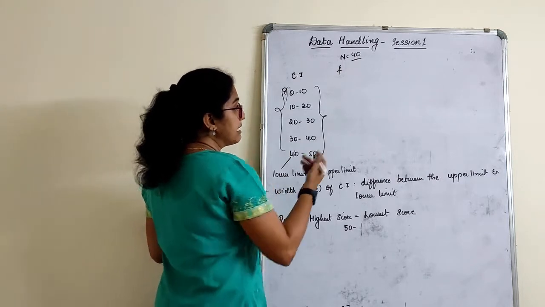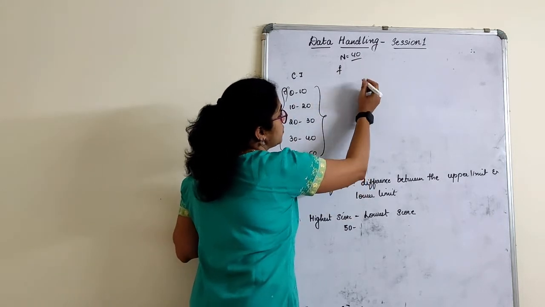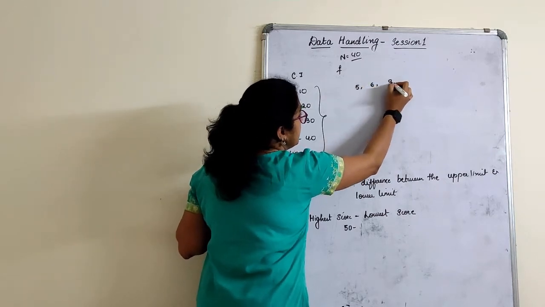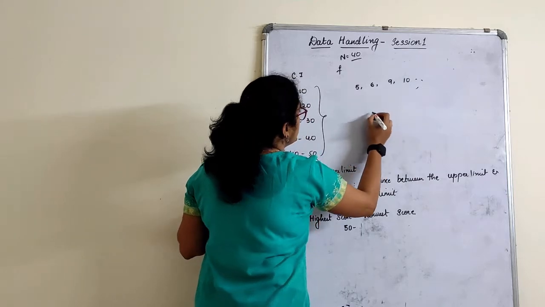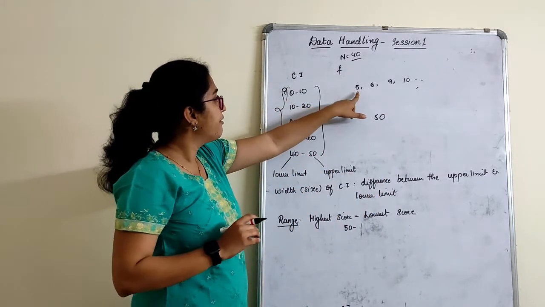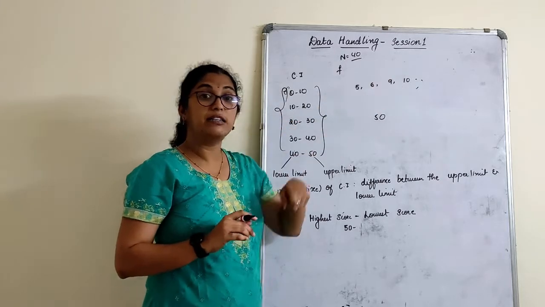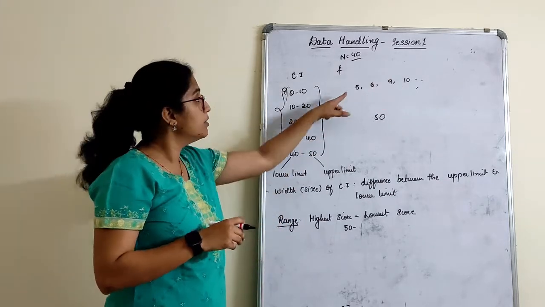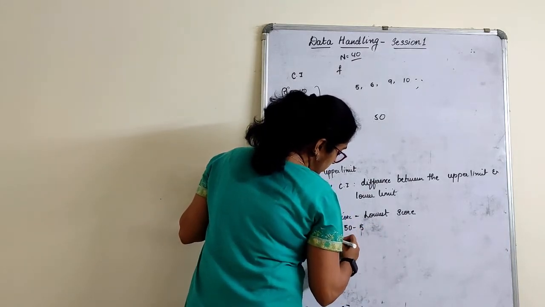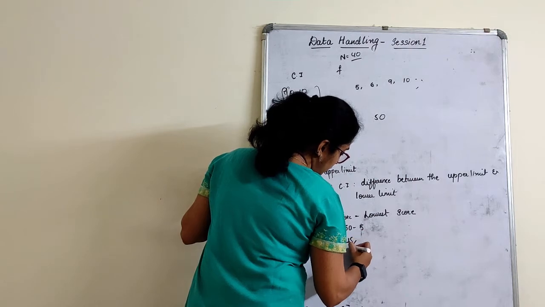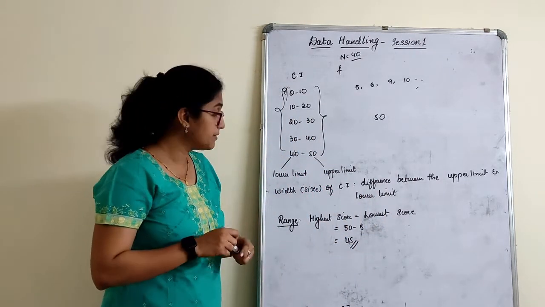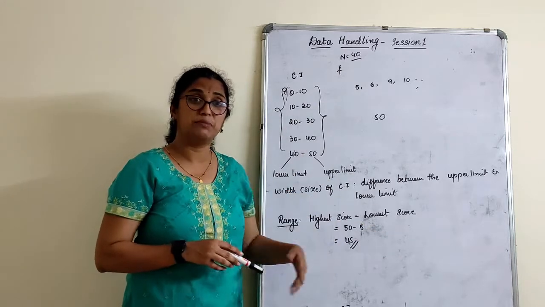So you know how the data is given? For example, the marks scored by students are approximately, say, 5, 6, 9, 10, and so on till 50. That is why 0 to 10 means 5, 6, 9 will come under the 0 to 10 data. What is the lowest score here? The lowest score is 5. So what is the range? The range of the data is 45. That's all. For your syllabus, know only this much. So this was a brief introduction about the chapter.